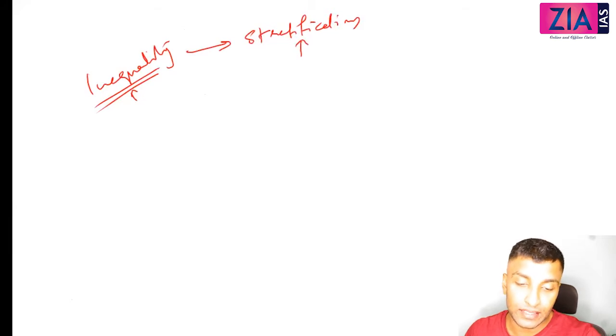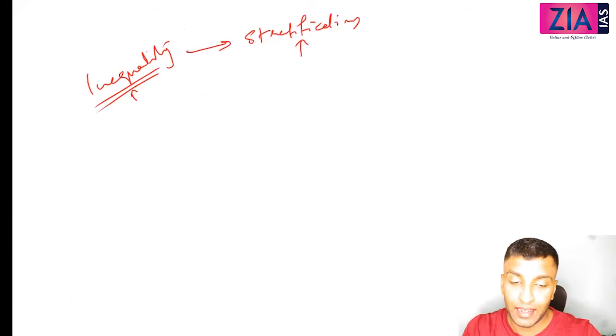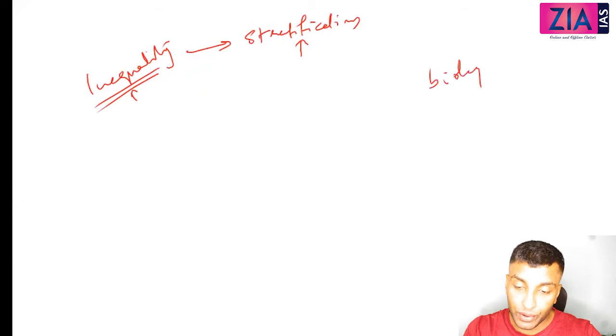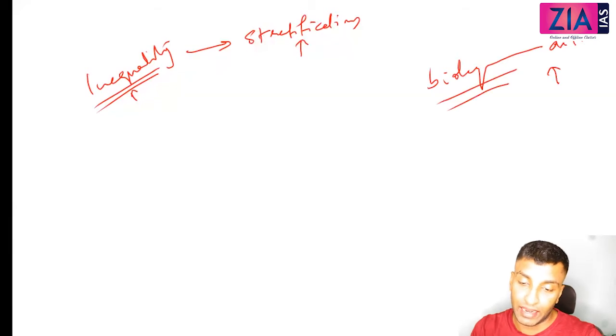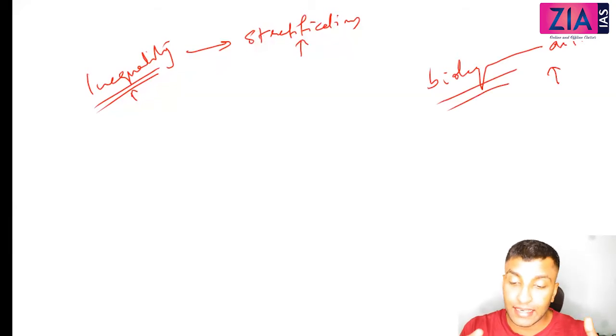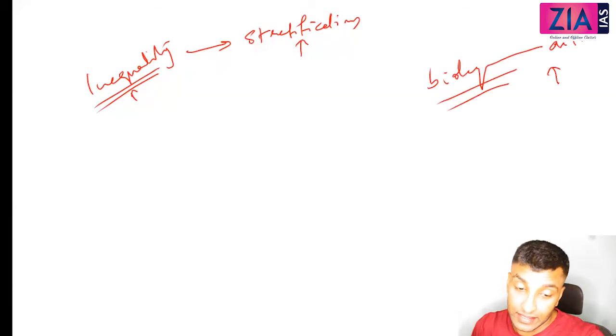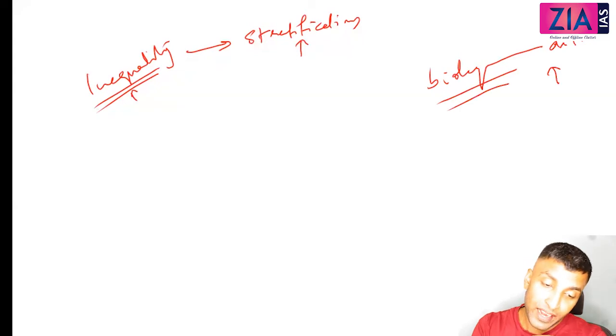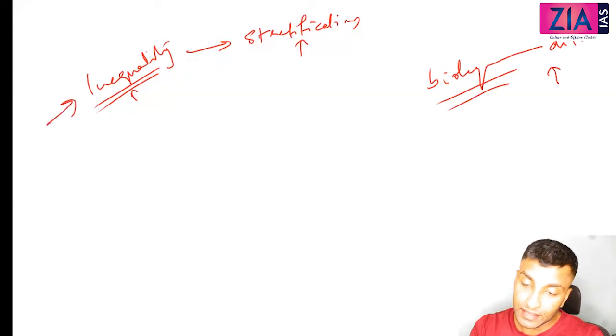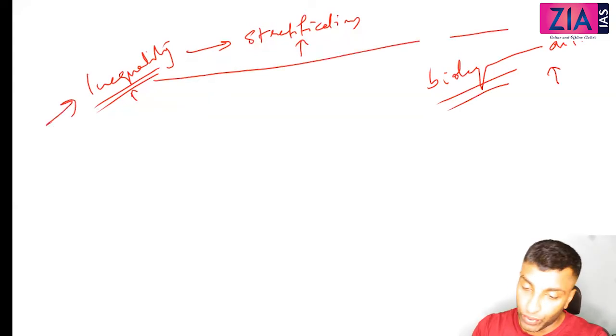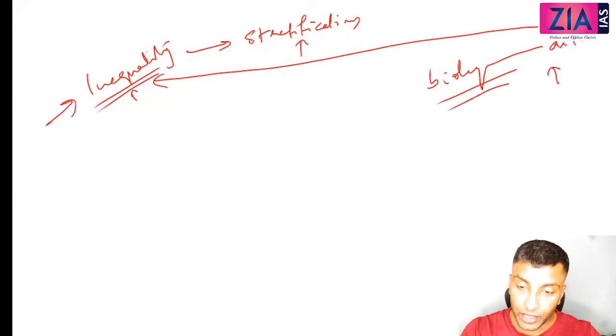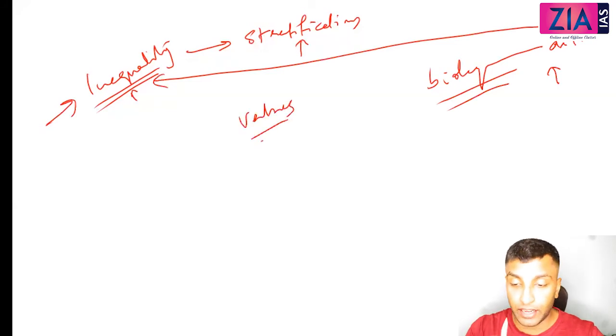When I am talking about male, female, there are some biological differences. This biological difference, based on sex, is a difference. But when does it become inequality? See, this difference will become inequality when you impose certain values on these differences.